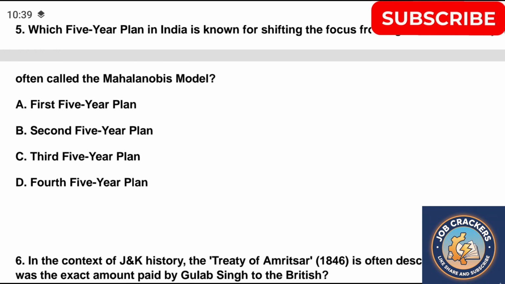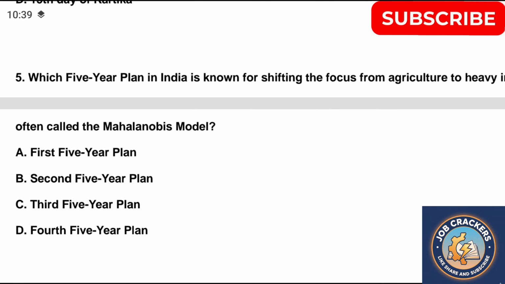Question number 5. Which 5-year plan in India is known for shifting the focus from agriculture to heavy industries, often called the Mahalanobis model? A. First 5-year plan, B. Second 5-year plan, C. Third 5-year plan, D. Fourth 5-year plan. Correct answer is option B.